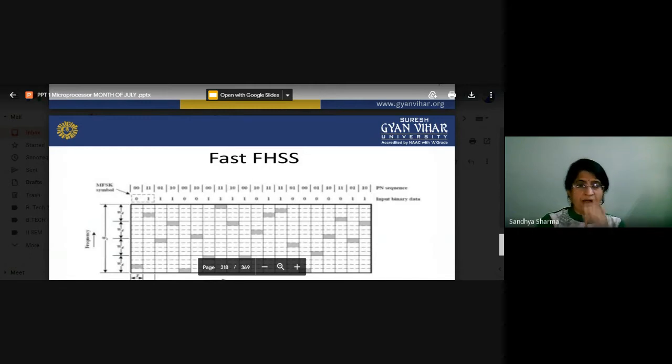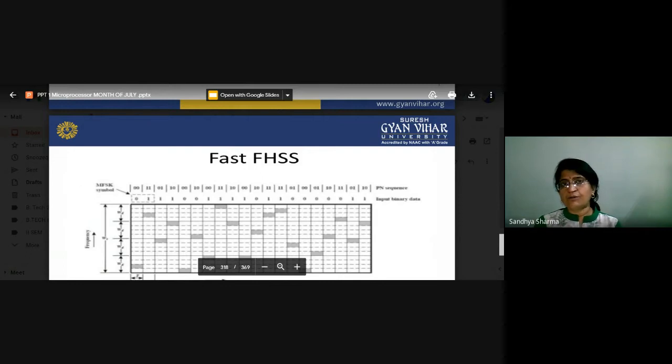If you transmit more than one symbol in the same frequency, there is no problem faced by the users. The only thing is that you have to maintain synchronization.